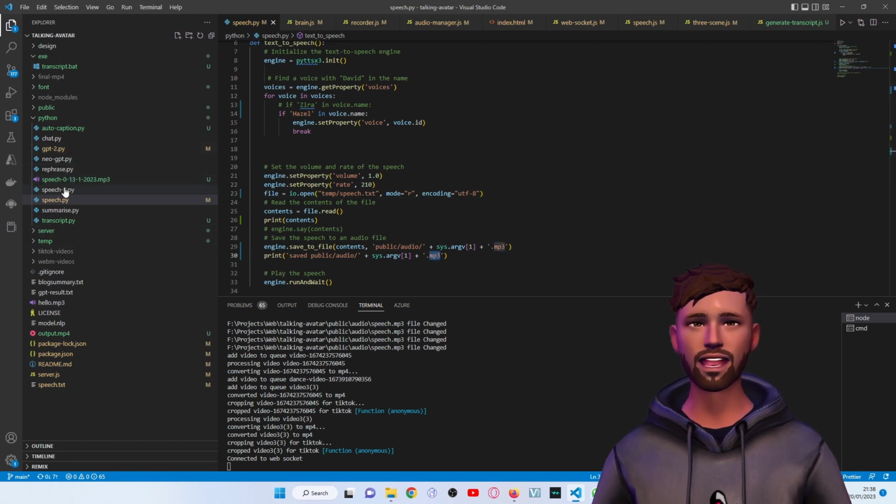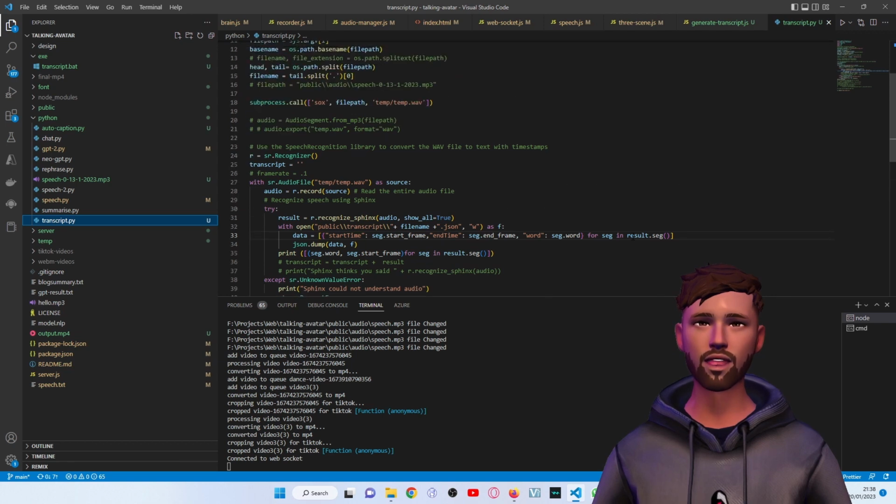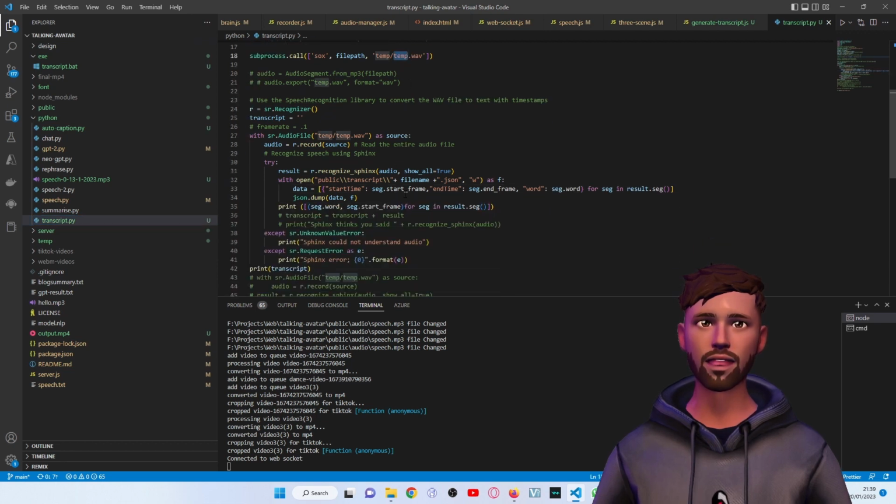And then the other thing that I use is a transcript. So this piece of code will create the transcript from the MP3. The first thing it does, it converts it to a WAV, uses the WAV, and then determines the position of the words inside of that MP3.